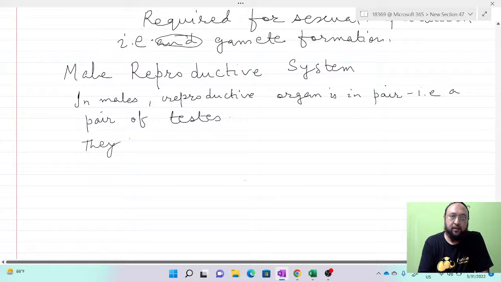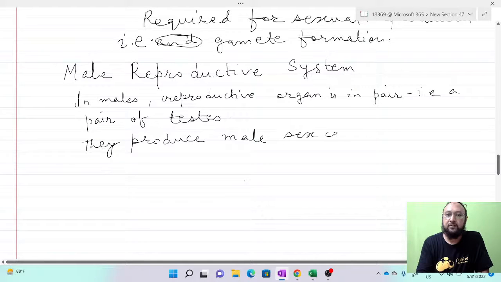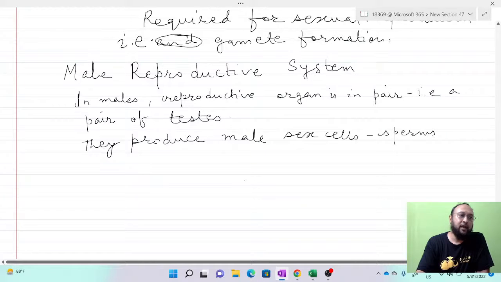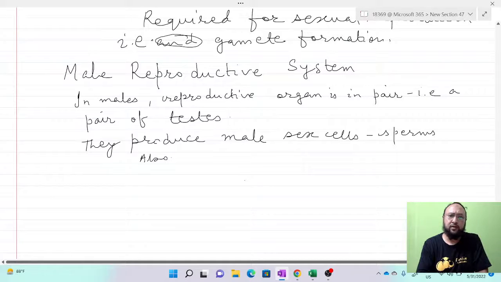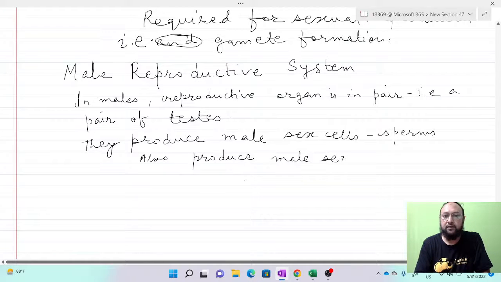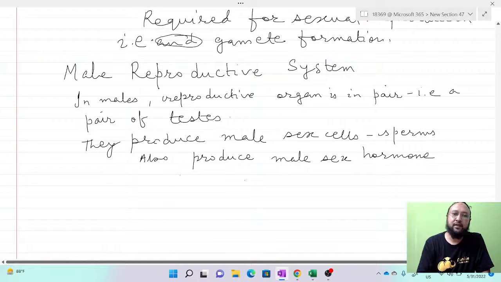They produce male sex cells, and that is the sperm or spermatozoa. They also produce the male sex hormone, that is testosterone.